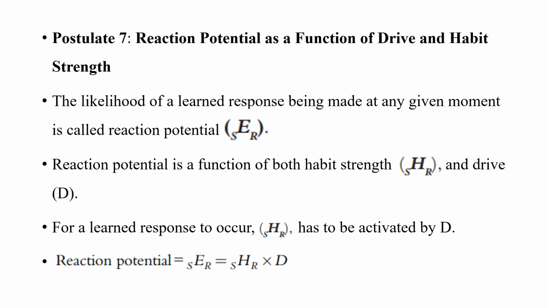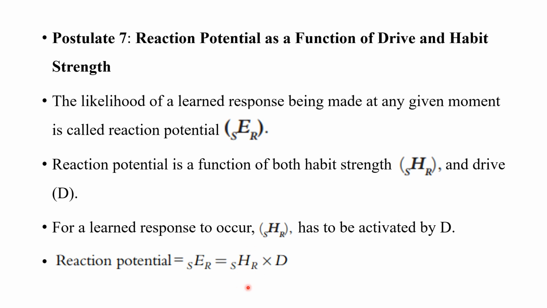Now let's look at postulate 7, that is, reaction potential as a function of drive and habit strength. From this postulate he also derived one equation of reaction potential, that is SER equals SHR times D. From the previous postulates we see that SHR is the habit strength. So what was habit strength? Habit strength is the strength of the association between a stimulus and the response. So the strength of the association between the bell and the food given to the dog. That is the SHR.